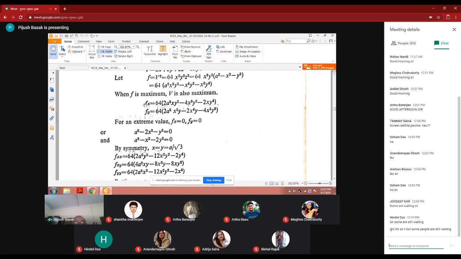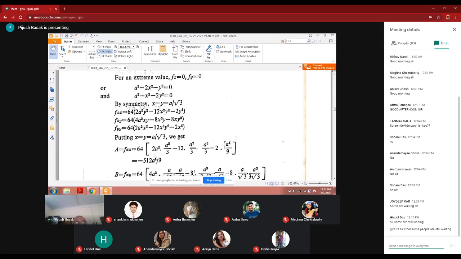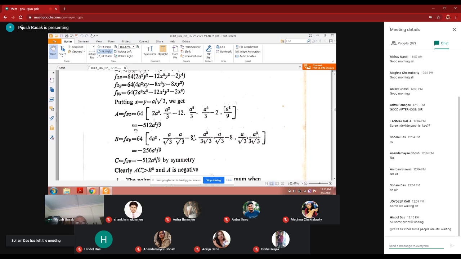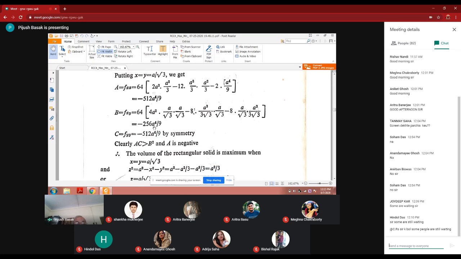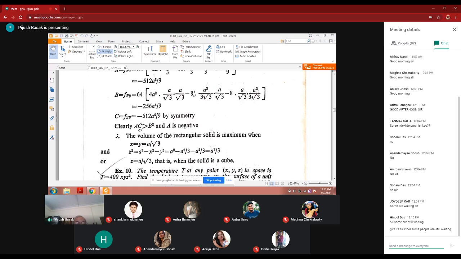So f is maximum and V is maximum. The result is that x, y, z are all a by root 3, and fxx is negative and fxy is also negative. So the condition AC greater than B square is followed and A is negative.